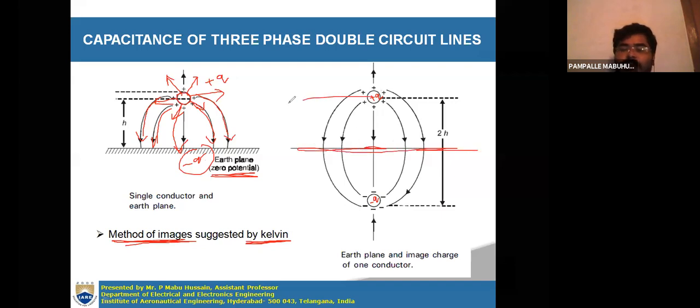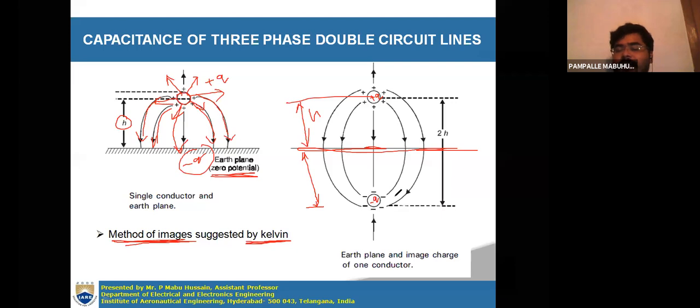From here to here, the total height is HA. From the same distance below the earth, you have to consider one fictitious conductor. This is not an actual conductor; it is an imaginary conductor.